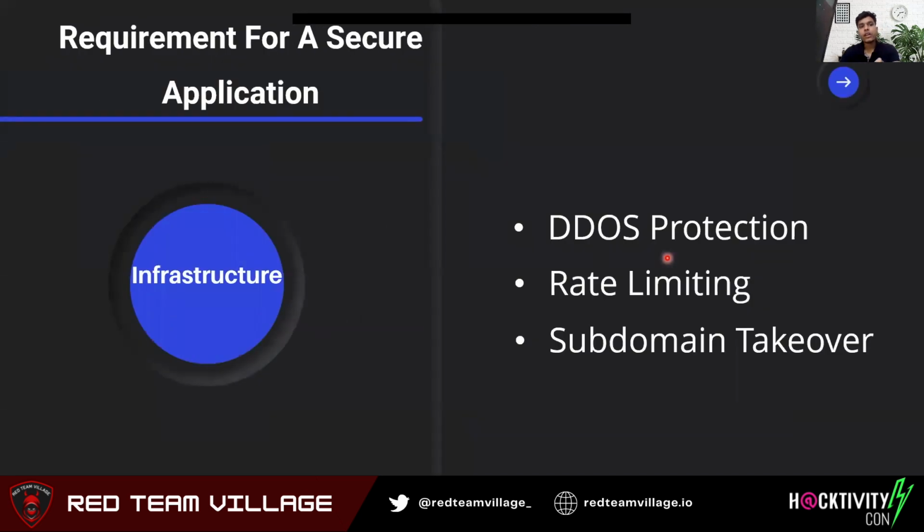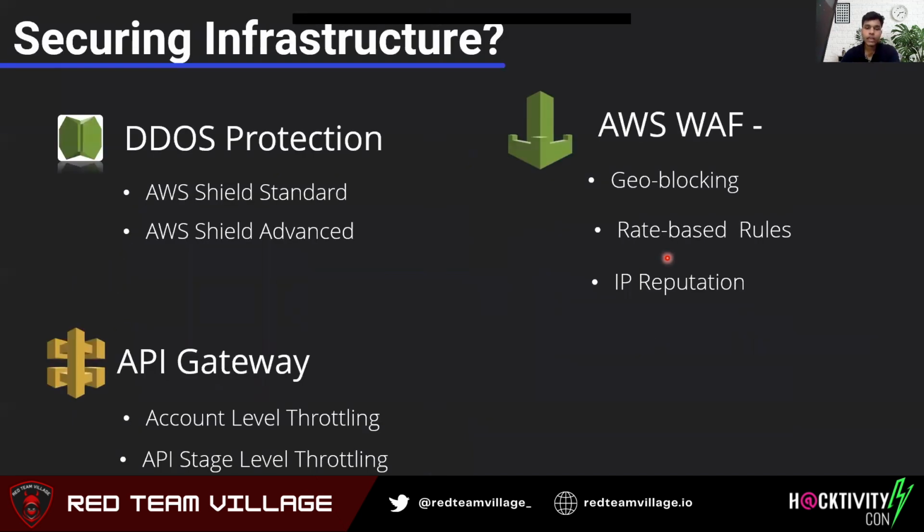Then we have requirements for a secure application. In terms of infrastructure, we do need DDoS protection and rate limiting, and I also wanted to mention subdomain takeover, which people are talking about on Twitter and elsewhere. So these are our requirements in terms of infrastructure. Against DDoS, we have AWS Shield Standard and AWS Shield Advanced.